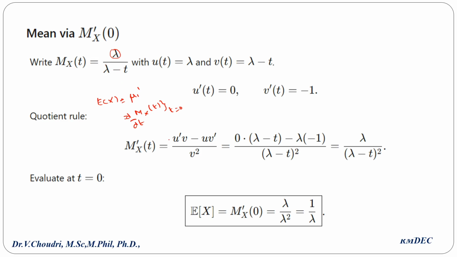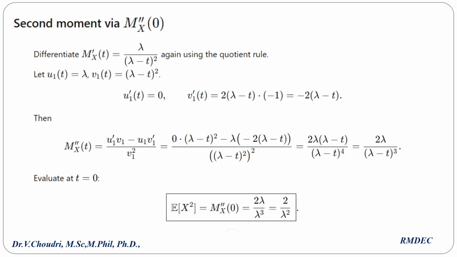Now I am going to use the quotient rule, v u dash minus u v dash divided by v square. Here u equal to lambda, u dash value 0. v equal to lambda minus t, v dash equal to minus 1, since lambda goes to 0 and minus t becomes minus 1. Now substitute: 0 into lambda minus t, minus u value lambda, v dash value minus 1, minus into minus is plus, lambda by lambda minus t whole square. Evaluate at t equal to 0: lambda by lambda square, that is 1 by lambda. Hence E of x equal to 1 by lambda.